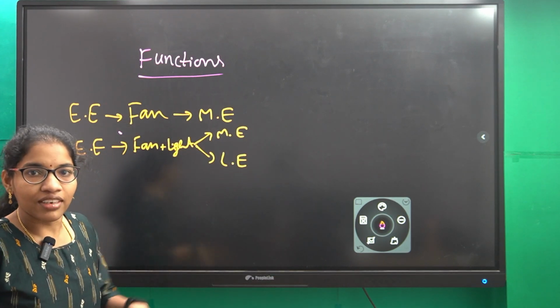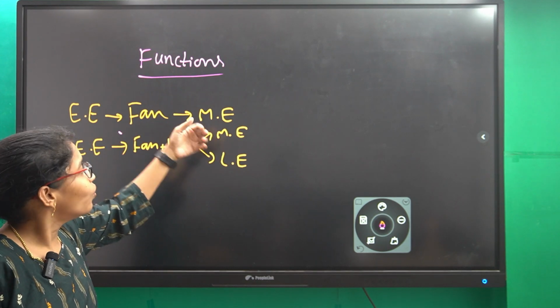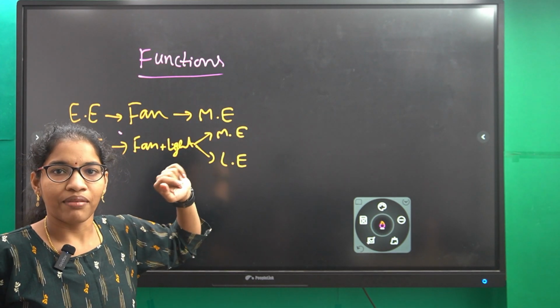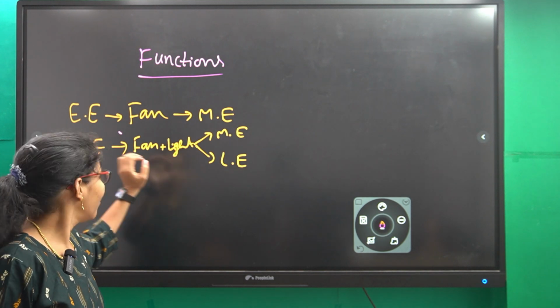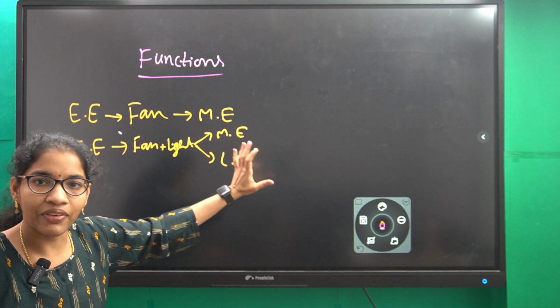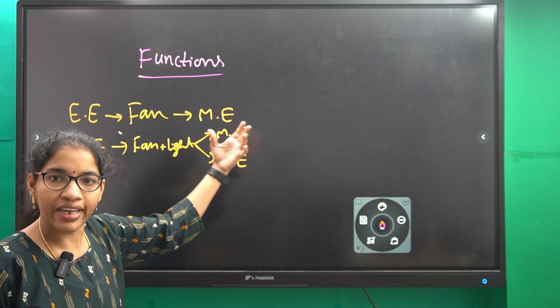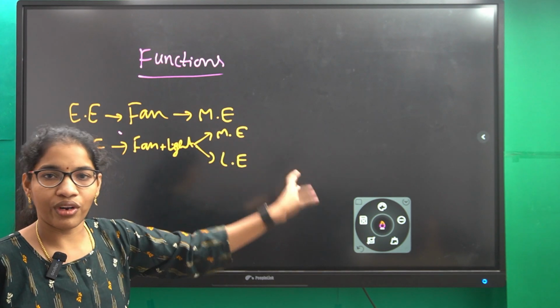So some machines, for a single input, will give a single output. But some machines, for a single input, will give multiple outputs. Not only two, it may be more, 3, 4, like that.